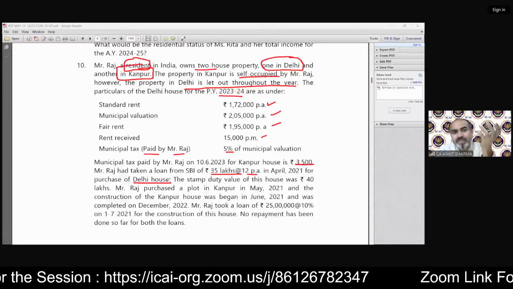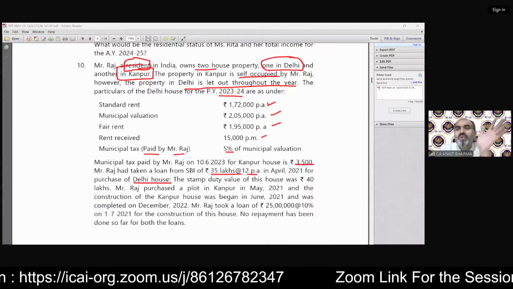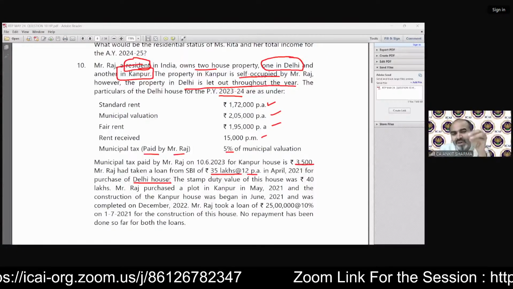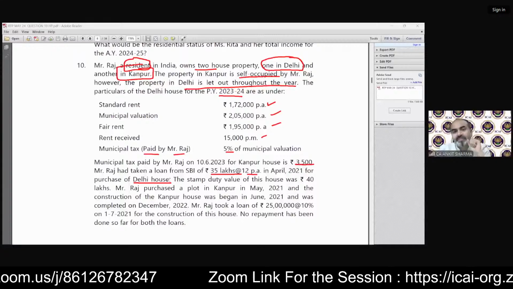So if you purchased a property, a completely built up house, then where is the construction? So there is no construction involved. We just need to calculate the current year interest. So that's good news. It will take you less time.